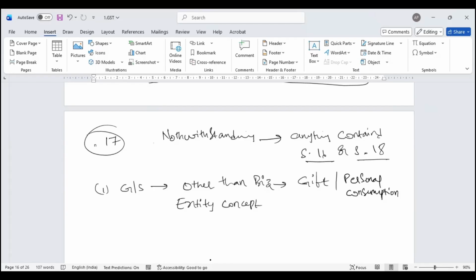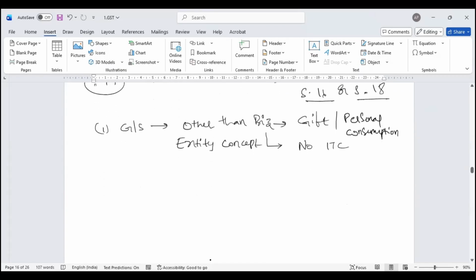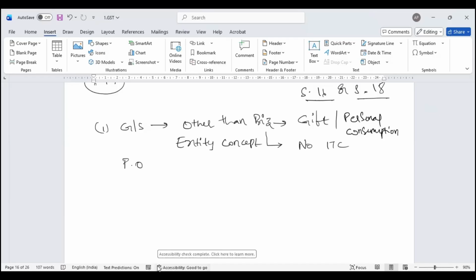So here, use for business, use other than business. If it is other than business, the law says that irrespective of section 16, no input tax credit. That means, when I have a larger organization, imagine an entity like Reliance, Mahindra and Mahindra, Toyota, Kirloskar, these big organizations, whenever a purchase happens, we have a preamble called purchase order. At the time of creating a purchase order, I decide whether this particular purchase is used for business or other than business. If it is other than business, no input tax credit. That is what they talk about.